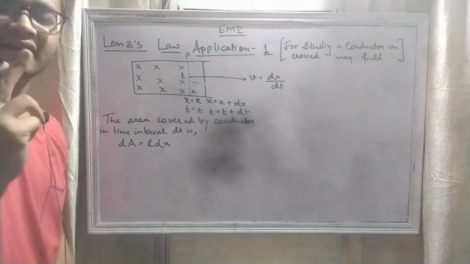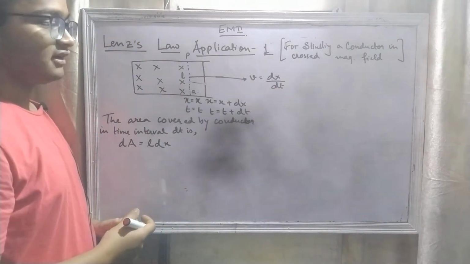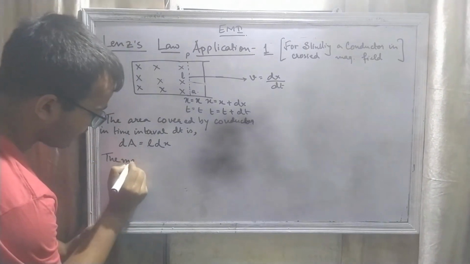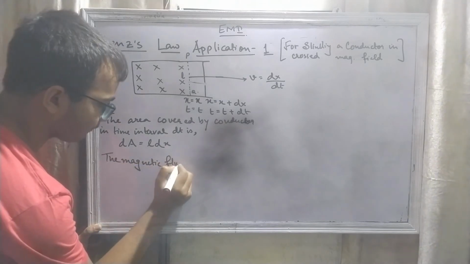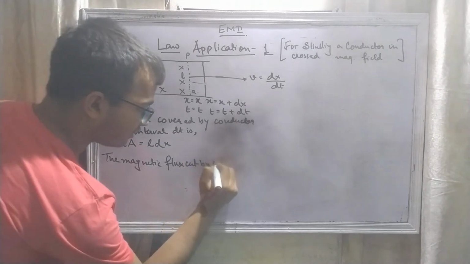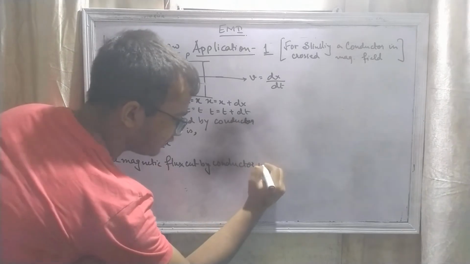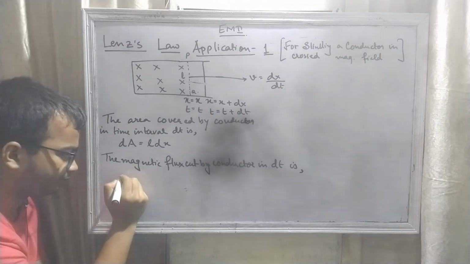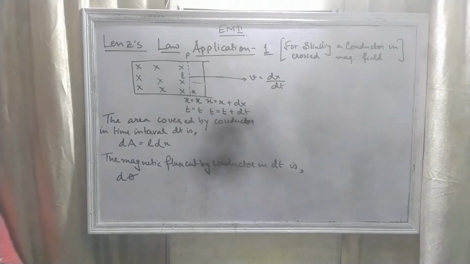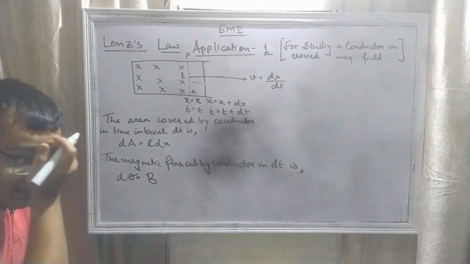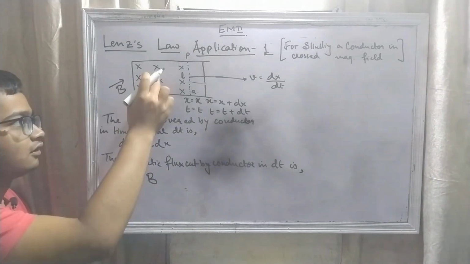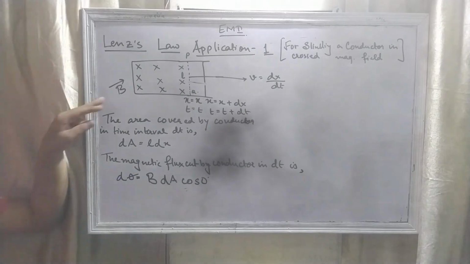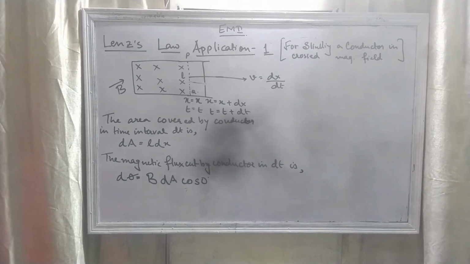Hence the magnetic flux cut by the conductor in time interval dt is given by d phi equal to B dot dA, where B is the applied crossed magnetic field, equal to B dA cos 0 degree in this case, because the angle is perpendicular, so it is cos 0 degree.